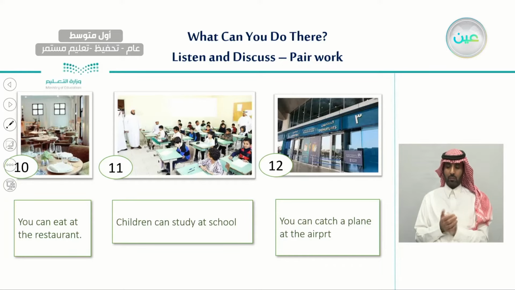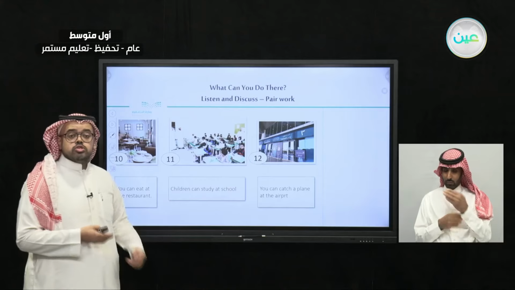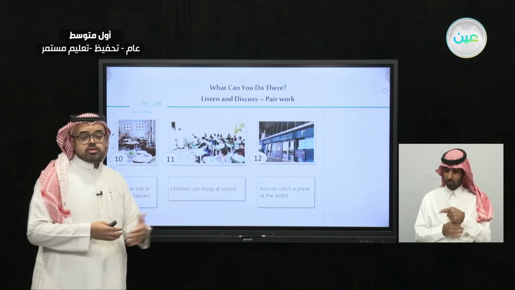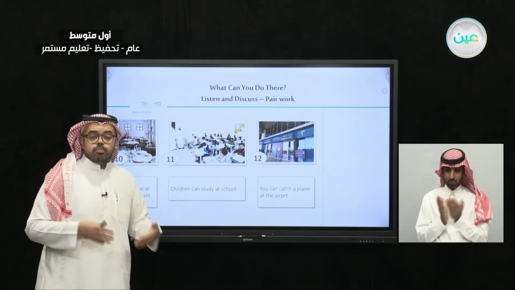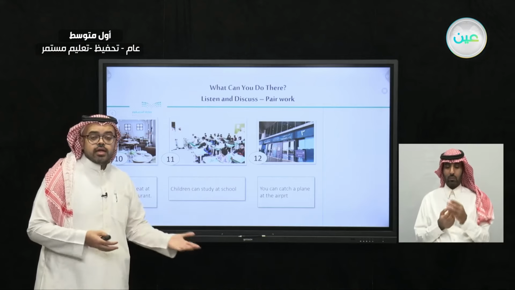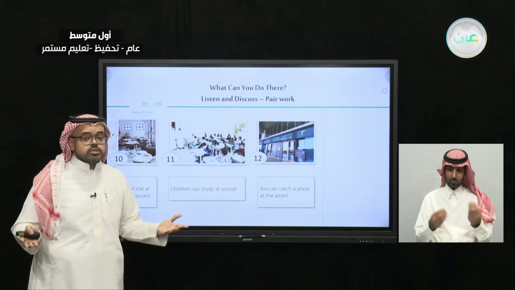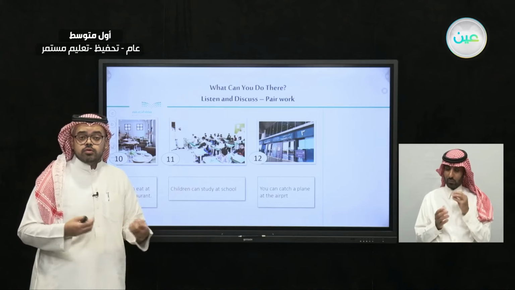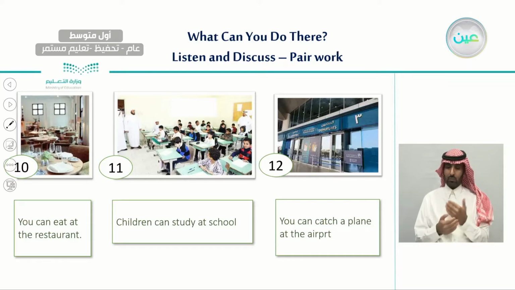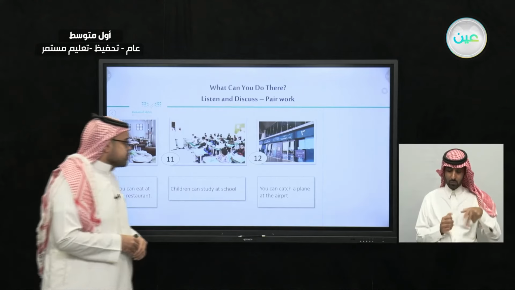Number 11, the 11th picture, is school. So what can children do when they go to school? Children can study at school. So not only this, they can study at the school, they can play together, and they can hang out together in break times. They can learn new skills. So these are activities that children can do when they go to school.